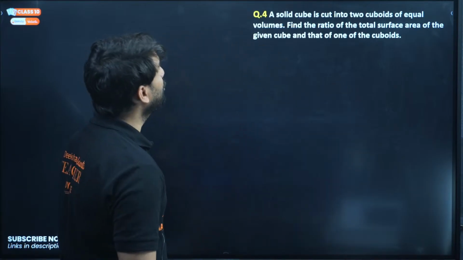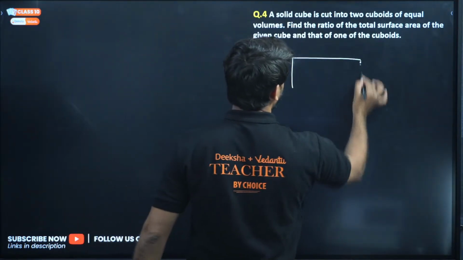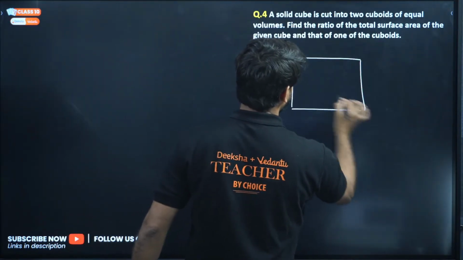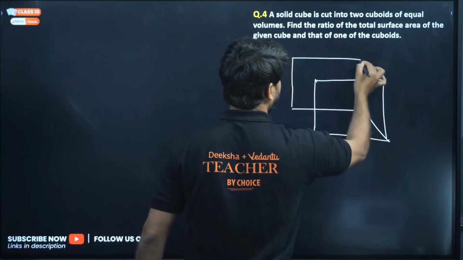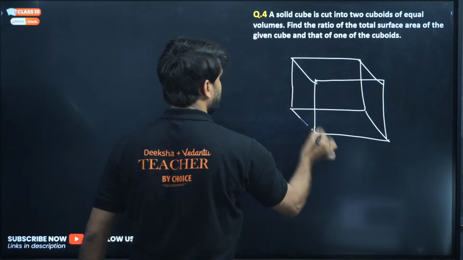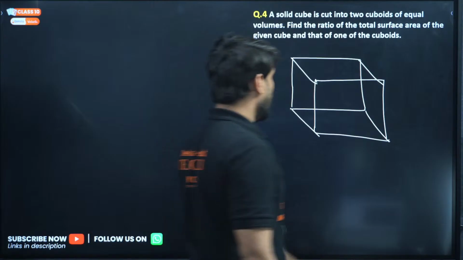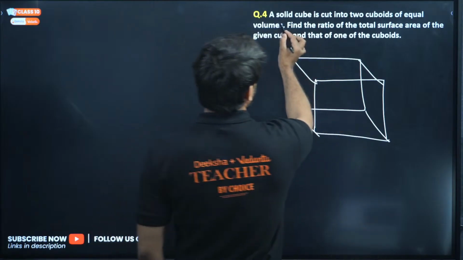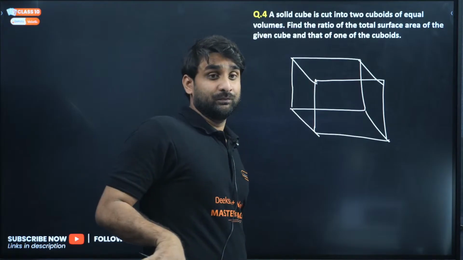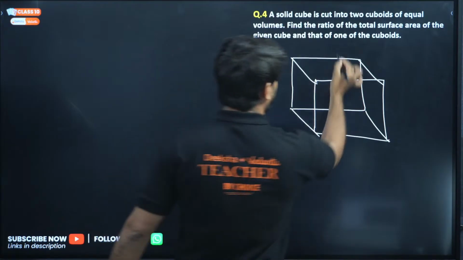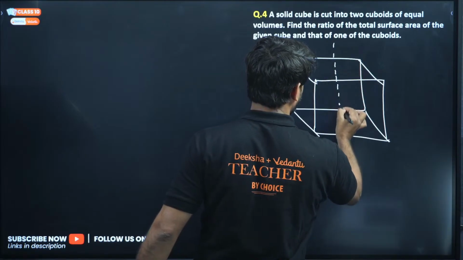So a solid cube is cut into 2 cuboids. Very good. So let's say there is a solid cube here. This is all about the solid cube. Now, a solid cube is cut into two cuboids of equal volume. So we have to cut this cube from the middle, exact center. So I'm cutting this way.